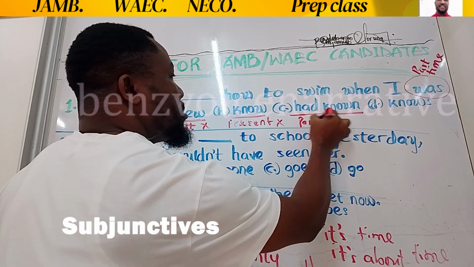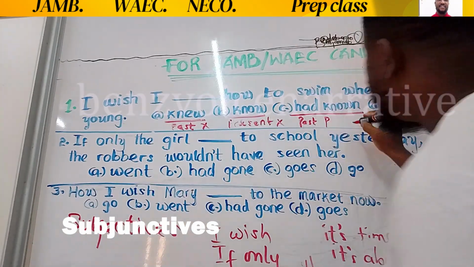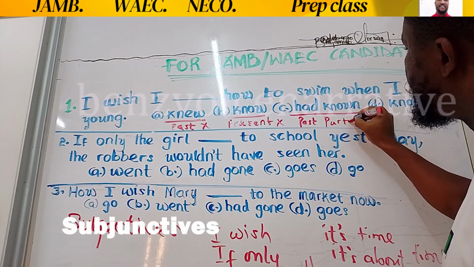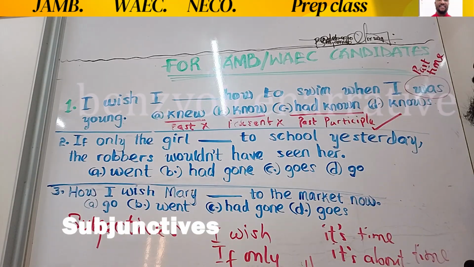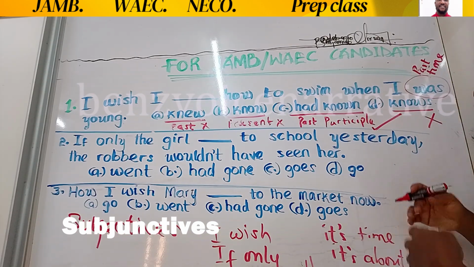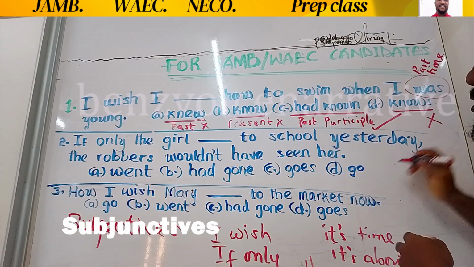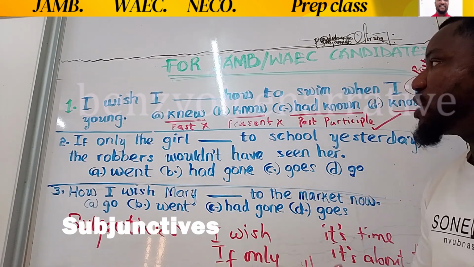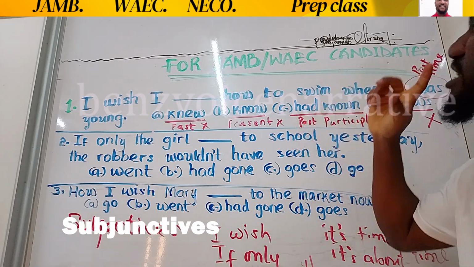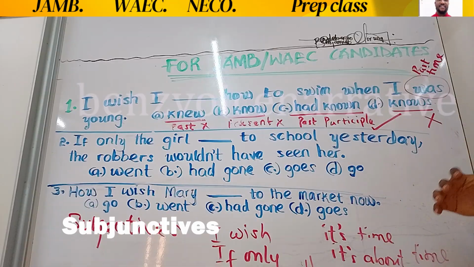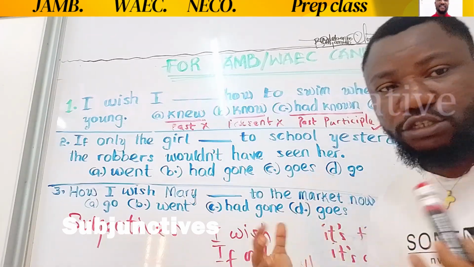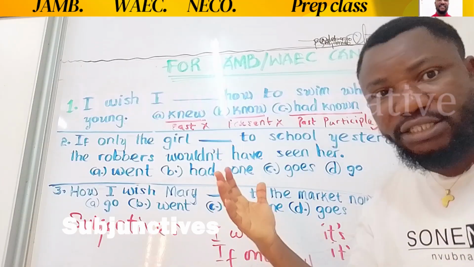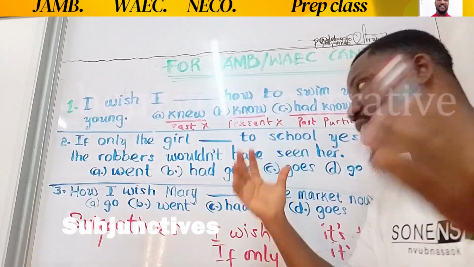Past participle. That's the right answer. This is your answer. Now, knows is wrong because it's a singular present tense verb. So this is wrong. The full expression should be, I wish I had known how to swim when I was younger. Remember, subjunctive expressions don't talk about real situations. They talk about past regrets, imaginations, prayers, and the like.